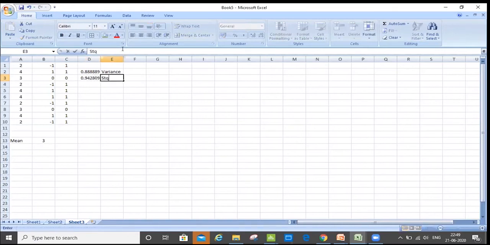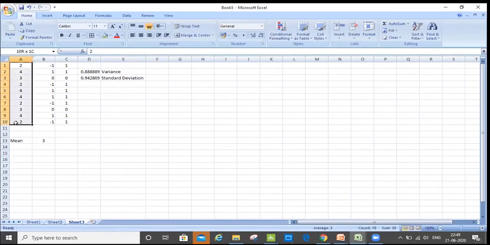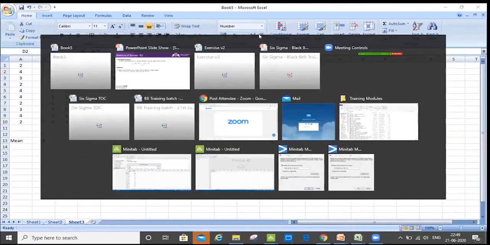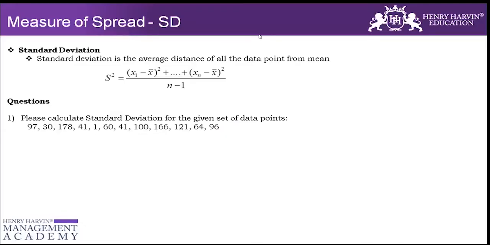so this is my standard deviation. So for this data which I have, my standard deviation is 0.942809. Okay, and this is my variance. The only difference between variance and standard deviation is that variance is without doing the square root. When we take the square root out of it, we get the standard deviation. So that's why we say the standard deviation is the average distance of all data points from the mean.